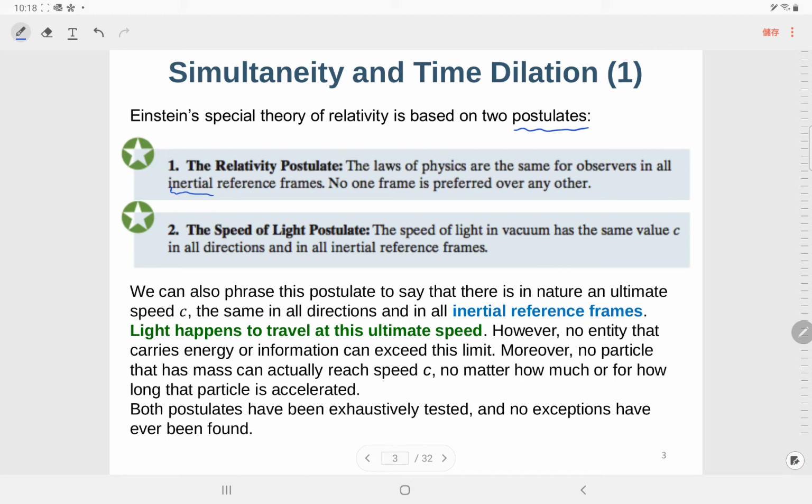Inertia means moving at a constant velocity. An inertial reference frame means that the reference frame itself does not accelerate.